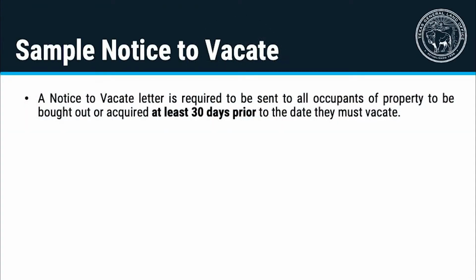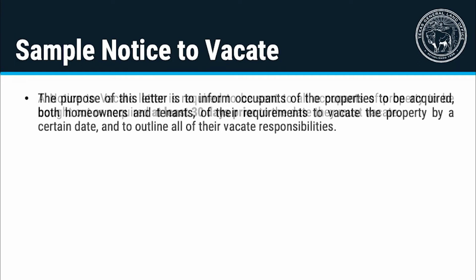A Notice to Vacate letter is required to be sent to all occupants of property to be bought out or acquired at least 30 days prior to the date they must vacate. The purpose of this letter is to inform occupants of the properties to be acquired, both homeowners and tenants, of the requirements to vacate the property by a certain date, and outline all of their vacate responsibilities so that once the subrecipient takes ownership of the property, all of the vacate responsibilities, such as utility disconnect and personal property removal, have been taken care of.